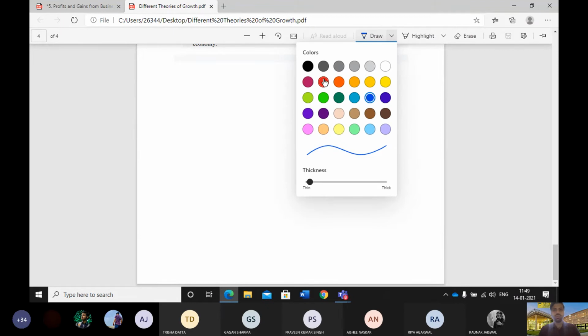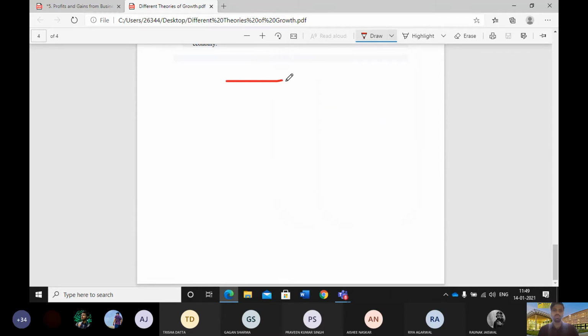Suppose we have this as our PL. We write certain items here as opening stock, purchase, direct expenses. We write sale, we write closing stock here. Then we total it, and we get a figure as gross profit.